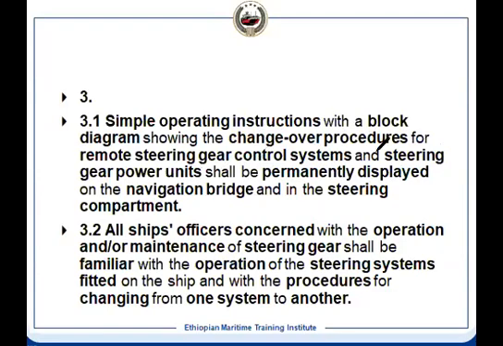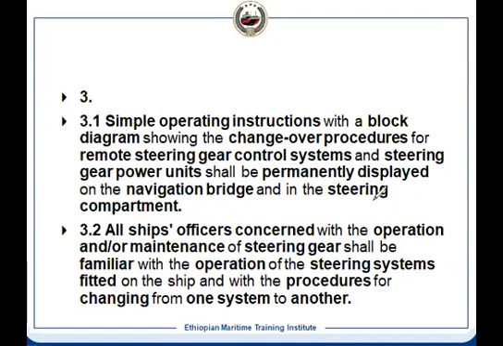If you go into details, other people will not be able to understand. It should be a changeover procedure, and the remote steering gear control system should be permanently displayed on the navigational bridge and steering compartment. Now you have seen that where the wheel is, there it is posted on the side, so that the bridge watchkeeper can read it, as well as engineers can read it in the steering compartment where it is provided.